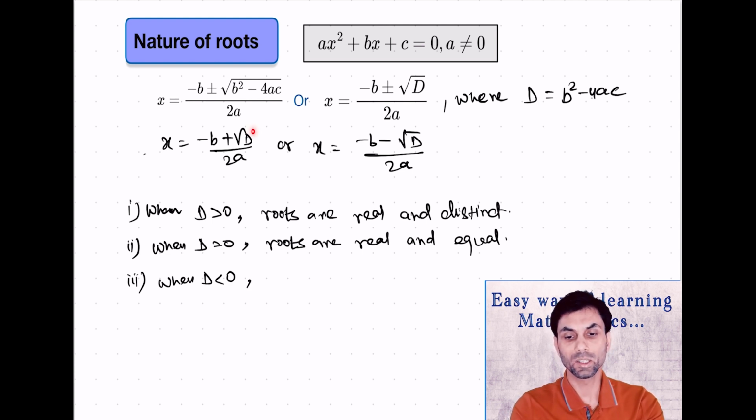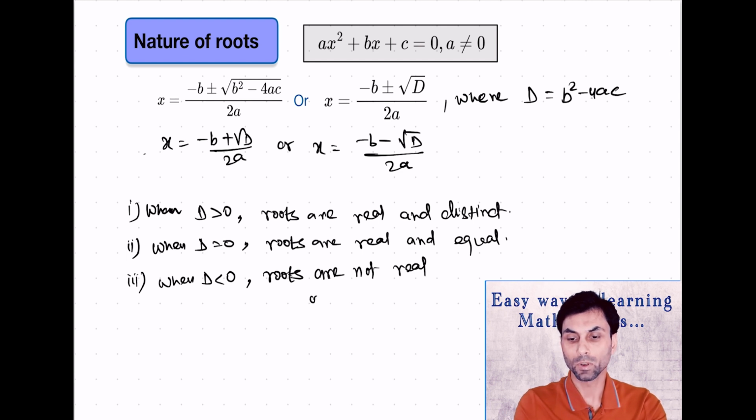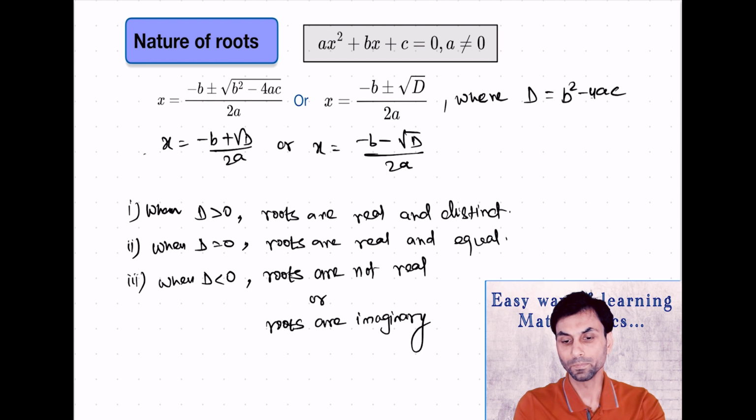Next, when you talk about the third case, that when D is less than 0. Now when D is less than 0, we know that the square root of D will be a square root of a negative number, and we cannot find the value of a square root of negative number in terms of real values. So we'll say that roots are not real, or also we can say here it as roots are imaginary. So this is how we can categorize the types of roots based on the discriminant value. So remember, the D stands for discriminant.